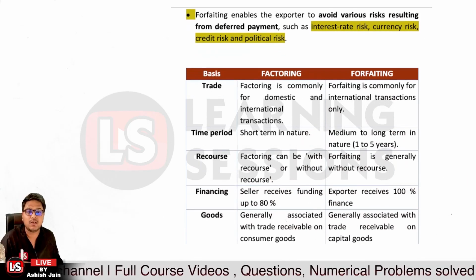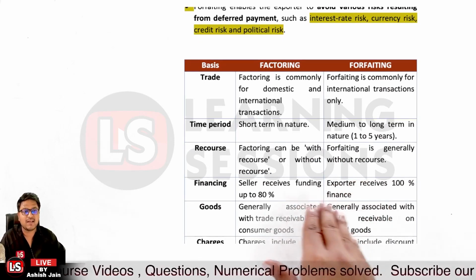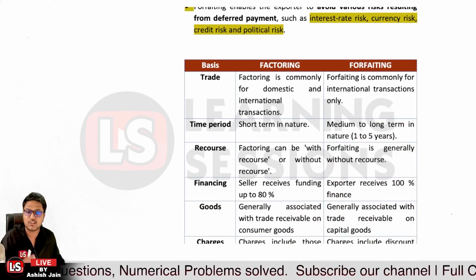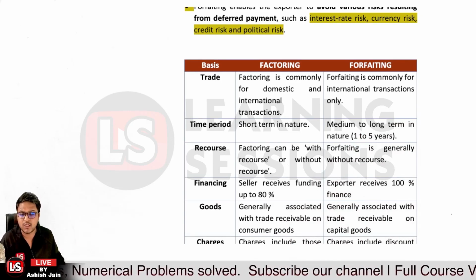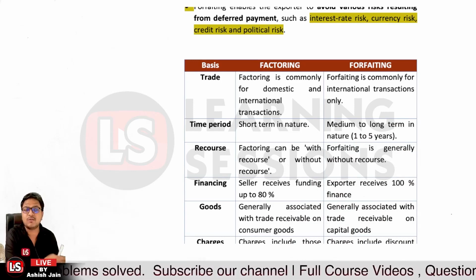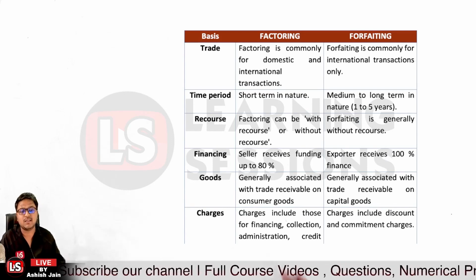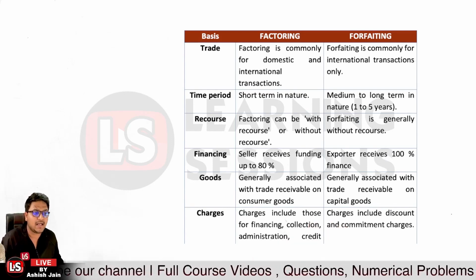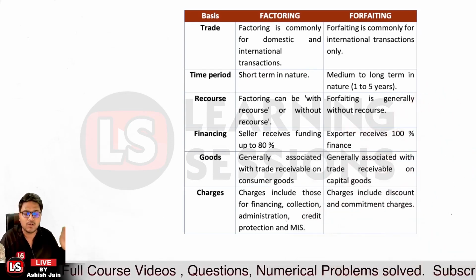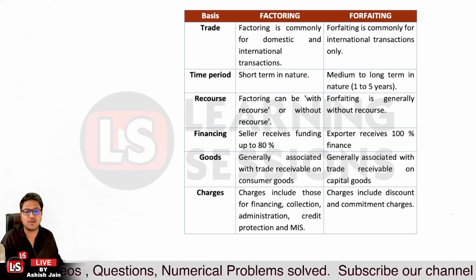And further, the goods generally associated with factoring are trade receivables on consumer goods, whereas forfeiting is generally associated with capital goods, because in case of exports we generally go for capital goods only, for which the forfeiting services are available. The charges include financing, collection, administration, credit protection and MIS charges. And in case of forfeiting, it involves discount and commitment charges. Okay, so that's related.